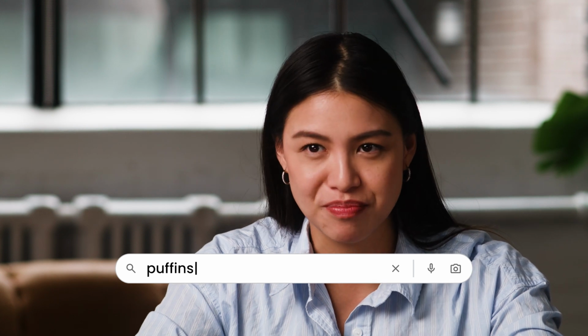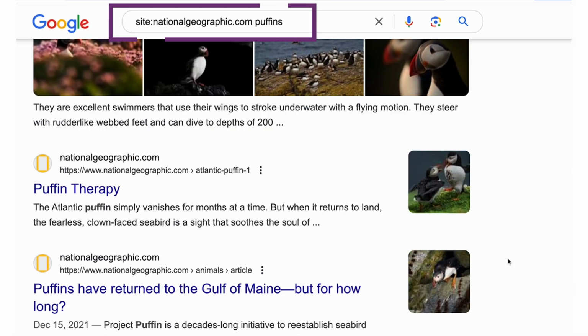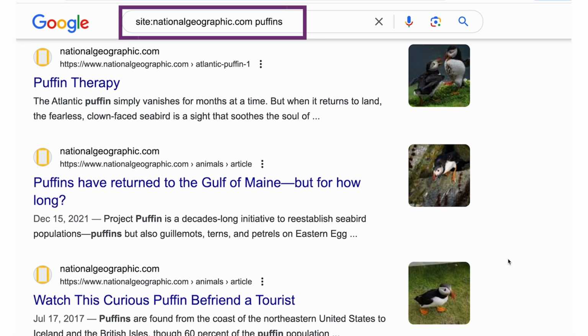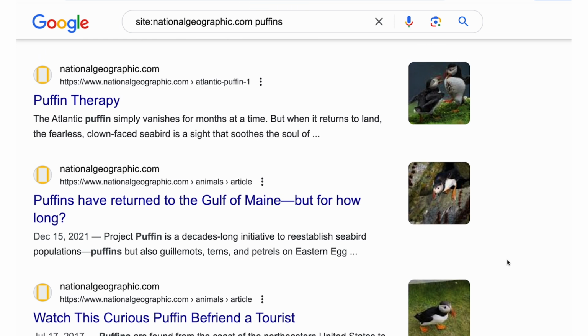Say you want to learn about puffins and know National Geographic is a good place to start. If you search Google for site:nationalgeographic.com puffins, it will show you all the puffin content from that site. If you want to search for more than one thing at a time, you can add OR between two search terms. This can be helpful when the thing you're searching for goes by more than one name.